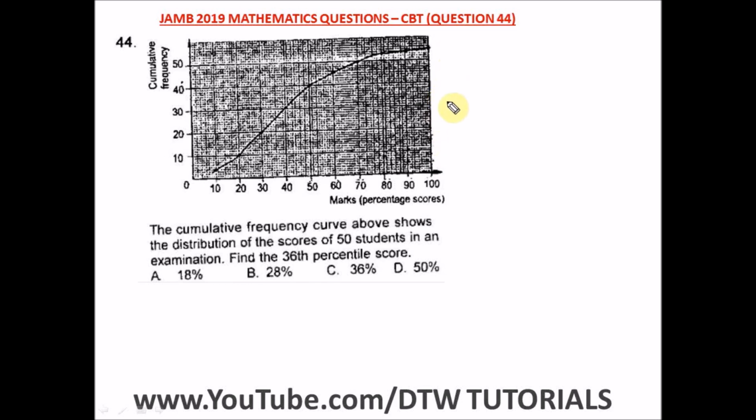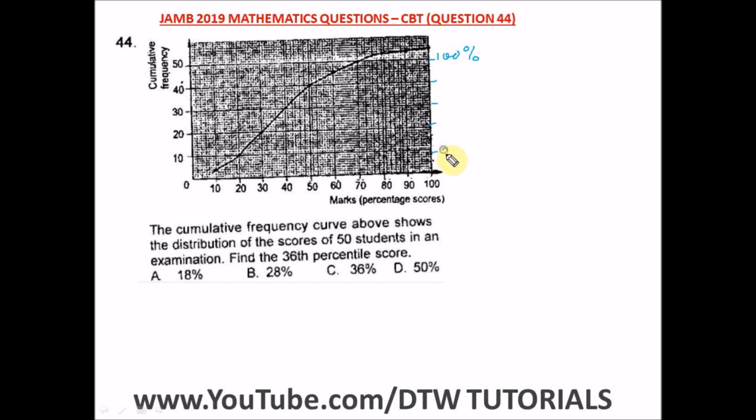axis into percentage points. Like from here, our cumulative frequency, we have 10, 20, 30, 40, 50. The highest percentage point on this 50 mark will be 100%. So if this is 100%, let's try to divide all these other points. So it means we have how many points left? 1, 2, 3, 4, 5.